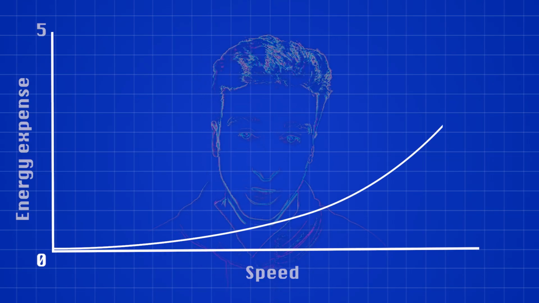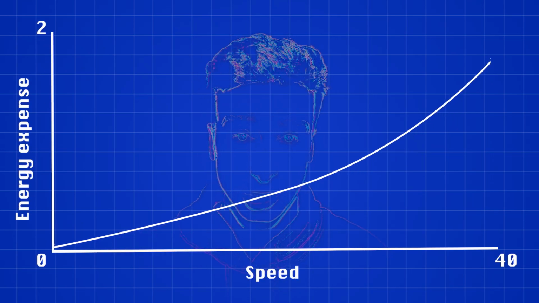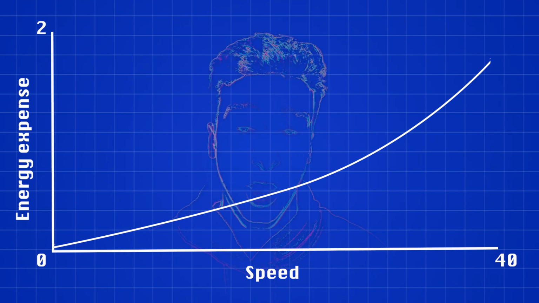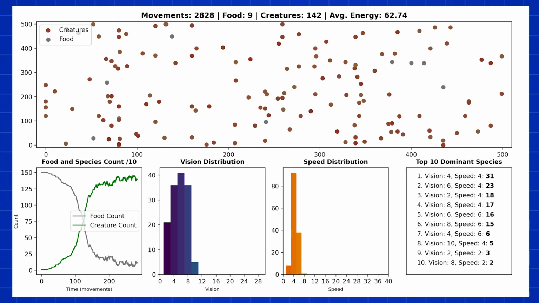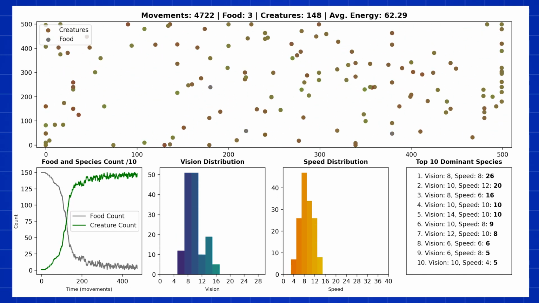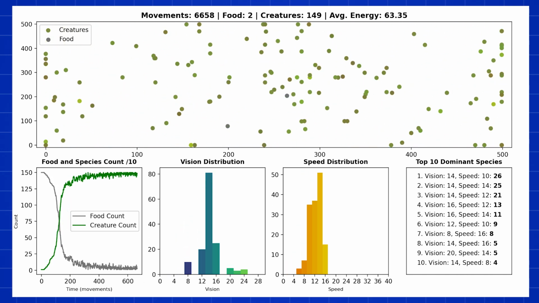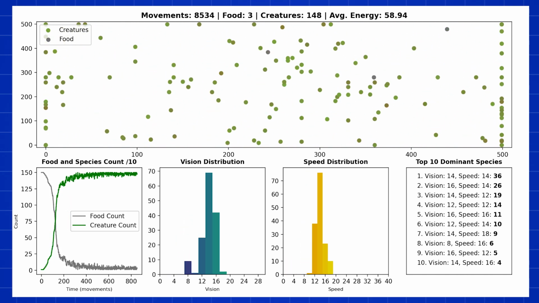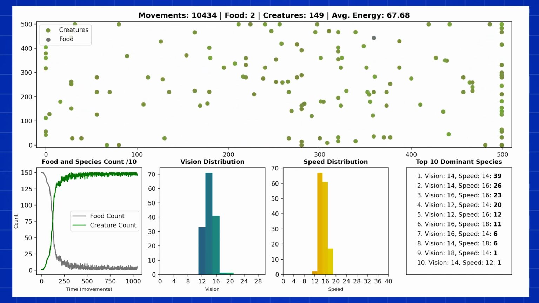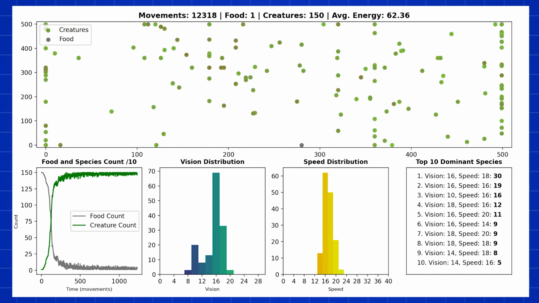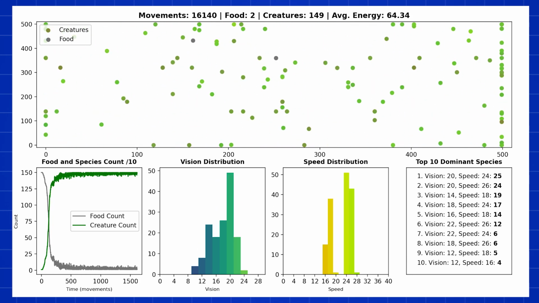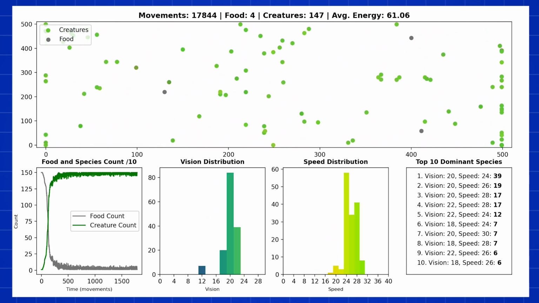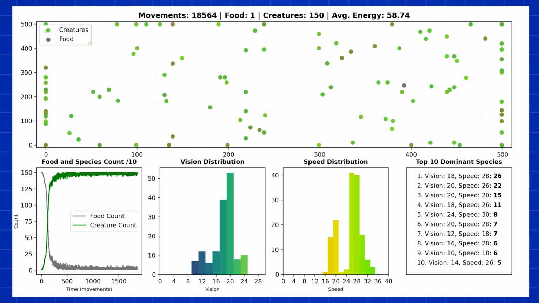Let's run the same simulation but reduce exponential cost of speed and check if there are any changes. In this case, we can see, as expected, higher speed was beneficial.